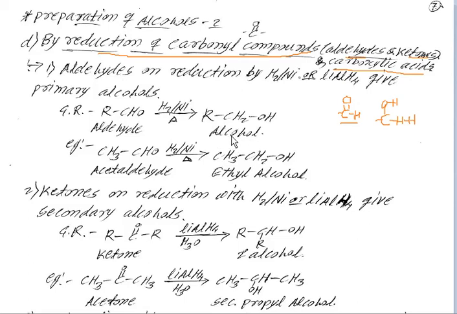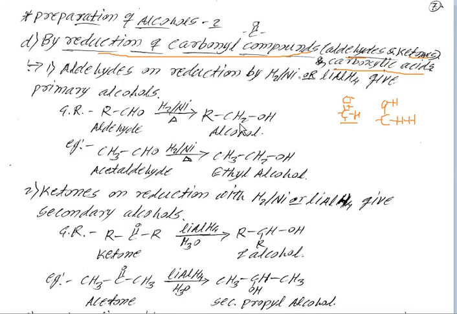How is it formed? The double bond between carbon and oxygen is broken, then one unpaired electron is present on the oxygen and the second electron is present on the carbon atom. So we get the attachment of two hydrogen atoms, one at the oxygen atom and another at the carbon atom.